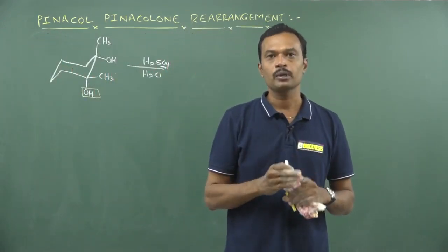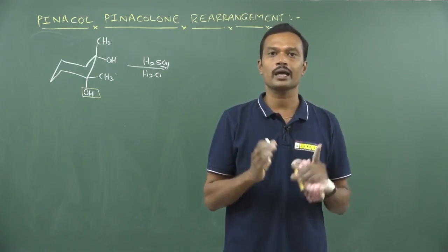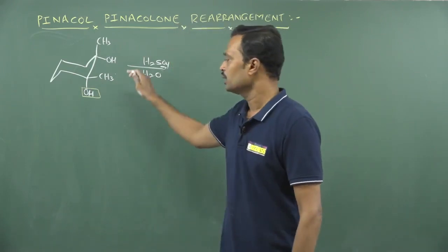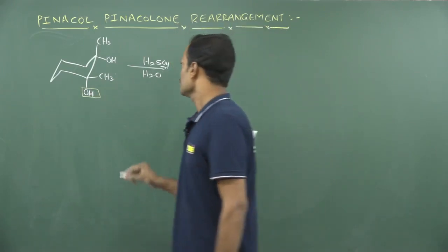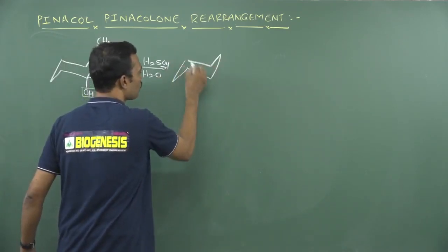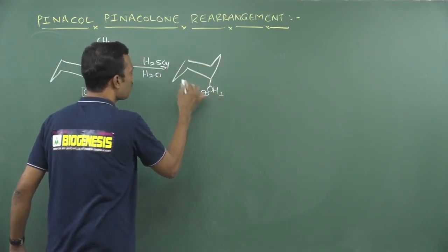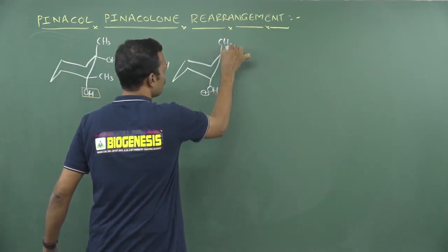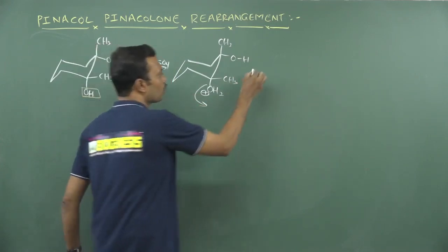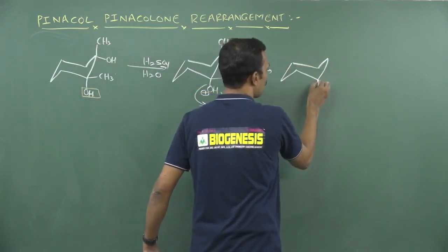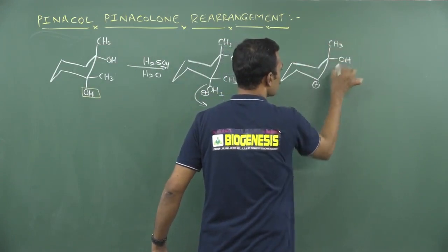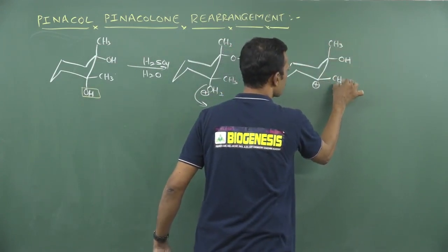If leaving group and migrating group are not anti-periplanar, then definitely they may undergo ring contraction. Ring contraction is nothing but ring size is going to decrease. So here H2SO4 removes this hydroxy group after adding proton. See, you may get H2O plus methyl, and here hydroxy, and here one more methyl group is present. Remove this water molecule. So after removing this you will get a carbocation, and see, this is CH3 and here OH and here one more CH3 group is present.